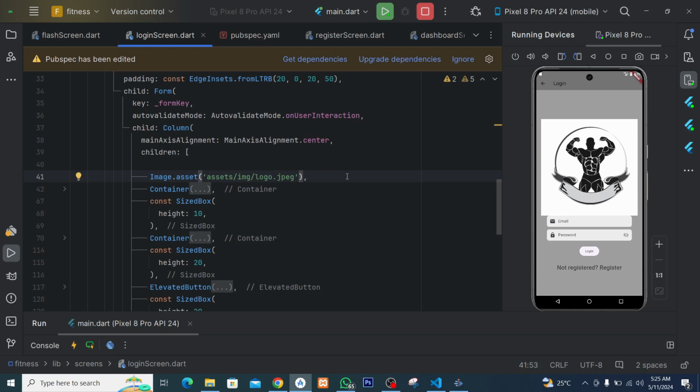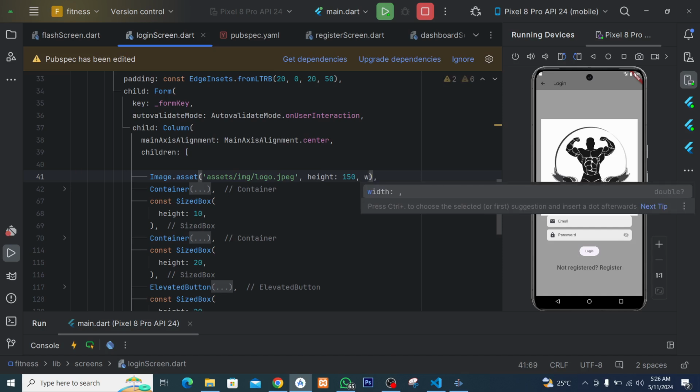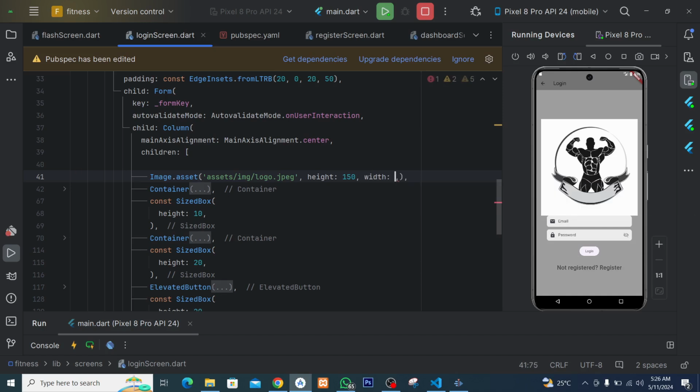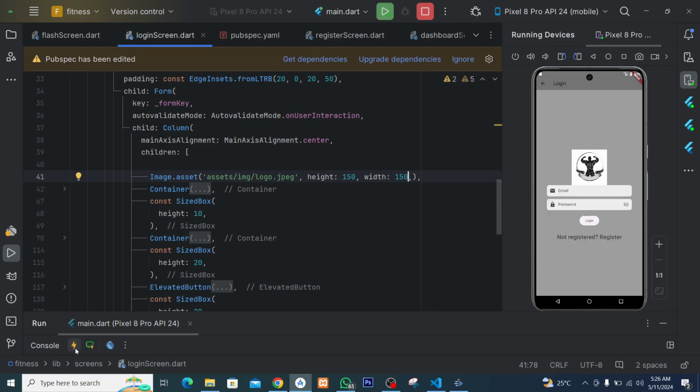So here we have height. Let's use 150 pixels. Then we also change the width, which we can also make 150 pixels. All right, now let's reload it to see the changes. You can see we have seen the changes.